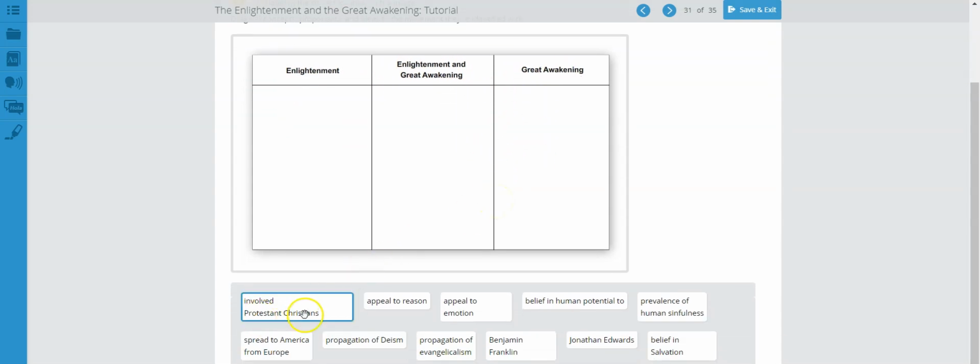What you do is you will grab whichever tile corresponds to each area, and you will basically put it right here. For example, Benjamin Franklin, I will put it there. And then obviously you can move around all of these tiles wherever you feel they belong. And once you have all of them correct, you should be able to move on to the next parts of the tutorial. Let's move on.